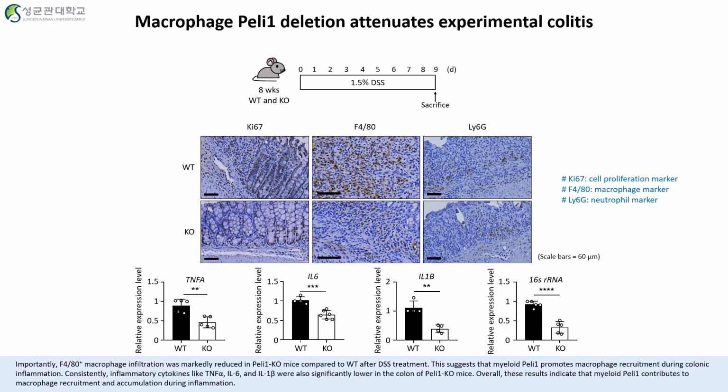Consistently, inflammatory cytokines like TNF-alpha, IL-6, and IL-1 beta were also significantly lower in the colon of Pellino-1 knockout mice. So this result indicated that myeloid Pellino-1 contributes to macrophage recruitment and accumulation during inflammation.